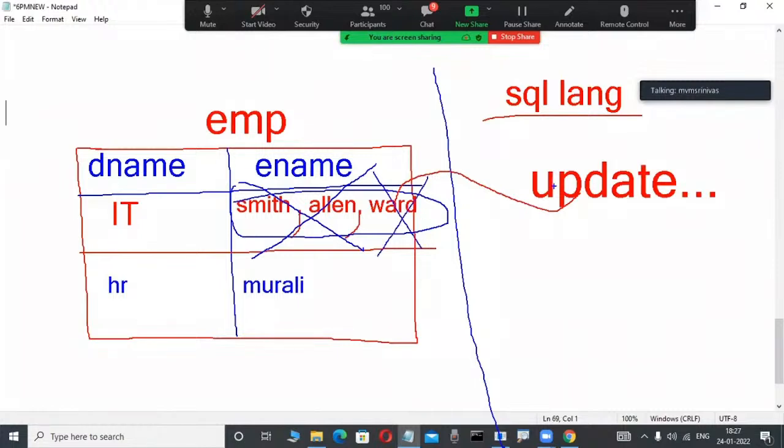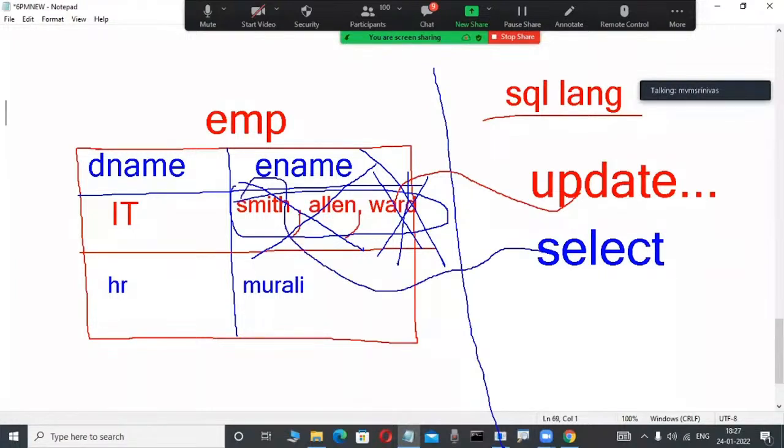This update command is not working. Whenever multiple values separated with commas are there, through the update command we cannot modify a single value from these multiple values. That is a problem. Again, observe here, the select command. Yes, multiple values separated with commas are there. Then by using this select command, I want to select individual values. Suppose in this example Smith is a value from this table. Impossible. It won't work.